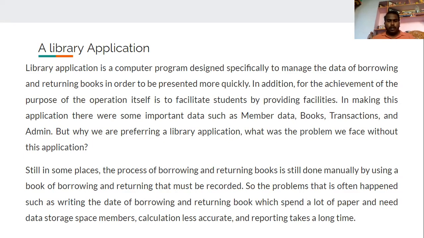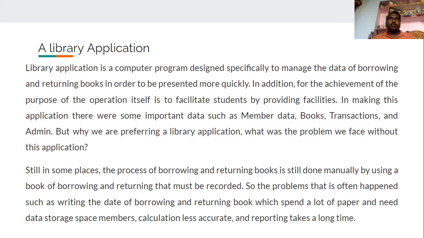There is only one problem, which is that the process of borrowing and returning books is still done manually by using a book of borrowing and returning that must be recorded. Which means without the library application we need to maintain the records, the books, the data in papers and files.